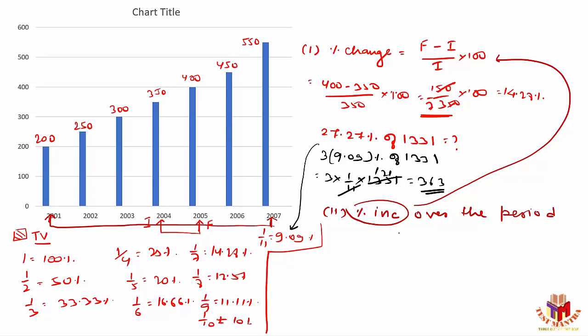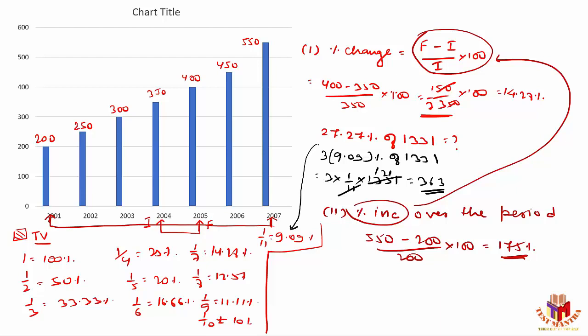So I'll have the same formula, final minus initial divided by initial into 100, but my data will change here. My final value is 550. My initial value is 200, divided by 200 into 100. That's 175%. So there is a slight difference between percentage change and percentage change over the period.